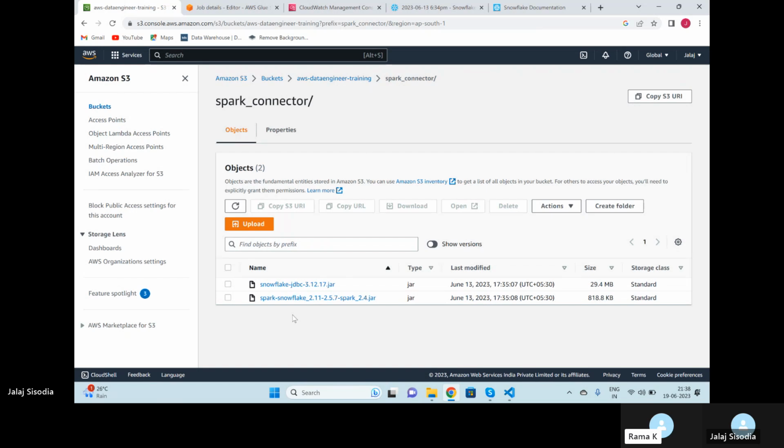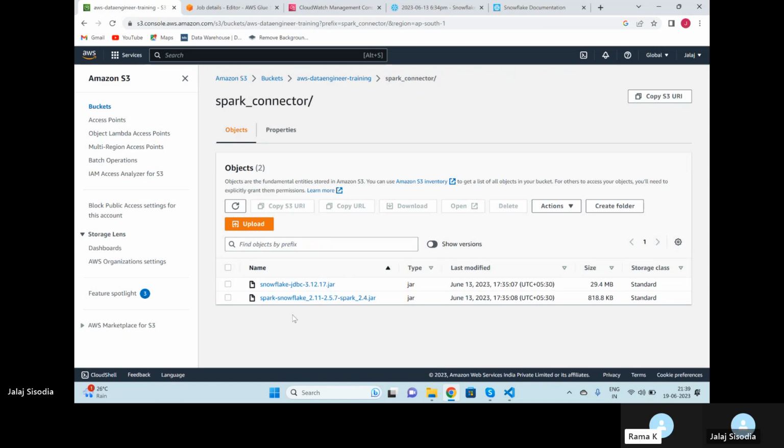Anyhow, this is also fine, but these jars will not work with Glue 3.0. That's the only issue.